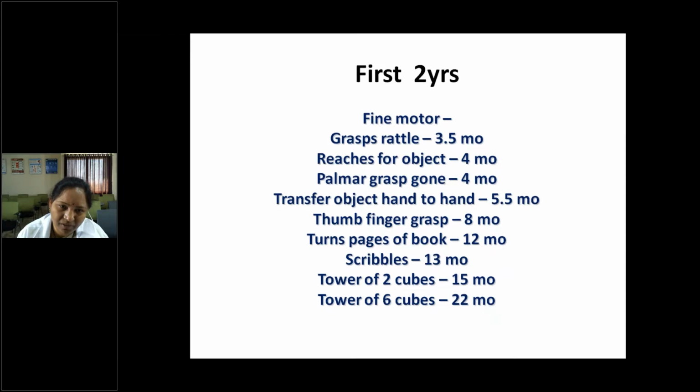For fine motor, usually palmar grasp, when it appears and disappears, when the child can transfer the object from one hand to the other, pincer grasp and scribbling, and tower of 2 cubes and tower of 6 cubes. That is more than enough for fine motor milestones. You can also remember when the child is able to draw a circle, triangle, square, plus mark, and tilted plus or cross mark, all those things for assessment of development.